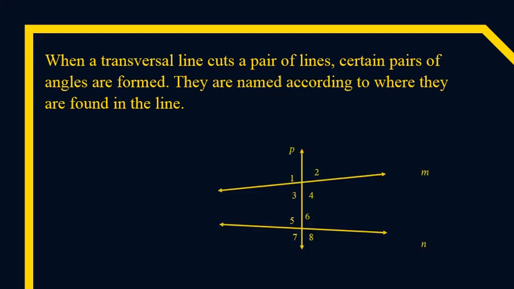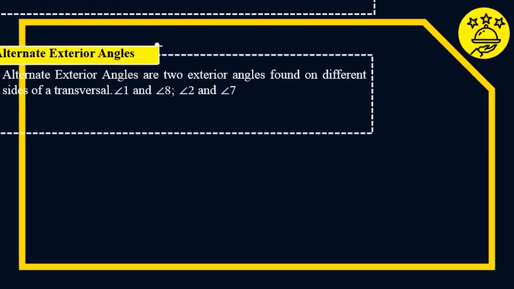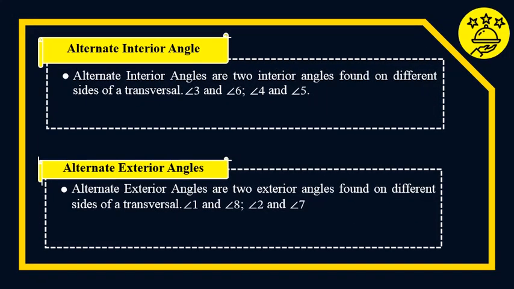Let us try this given example. So angle 3 and angle 6, and also angle 4 and angle 5, are called alternate interior angles. Alternate interior angles are two interior angles found on different sides of a transversal. And we have angle 1 and angle 8.